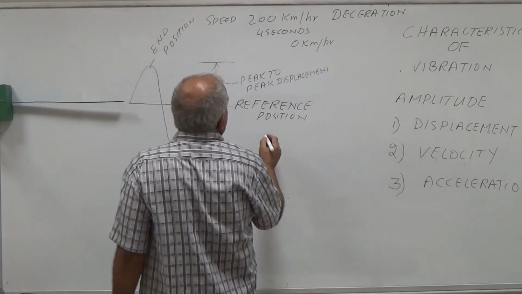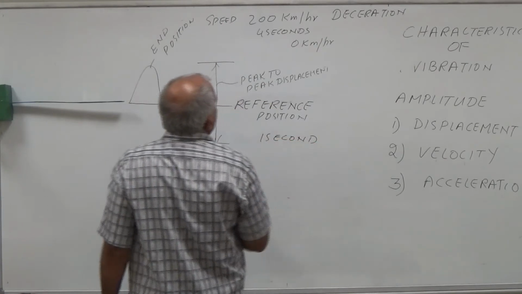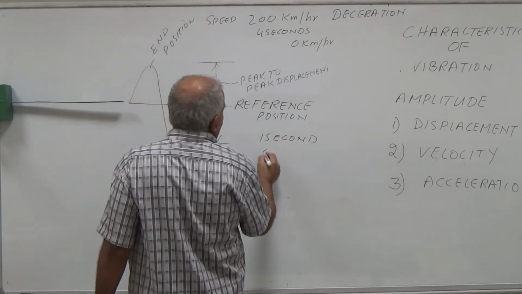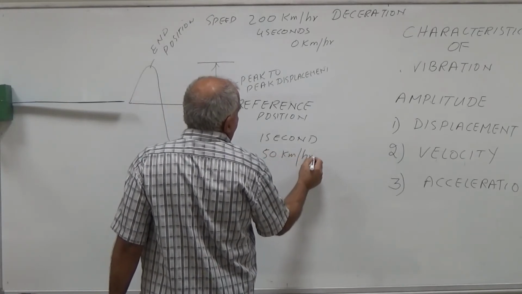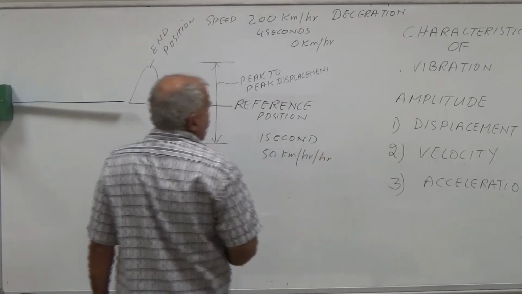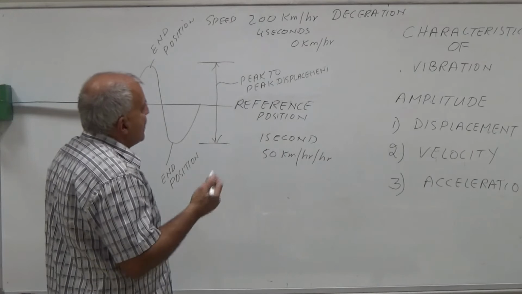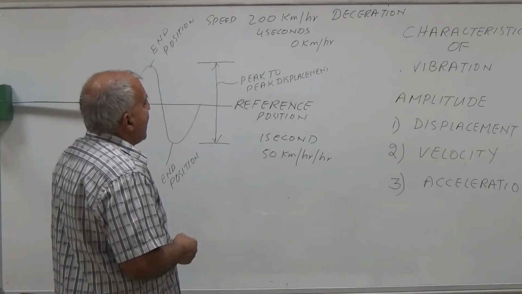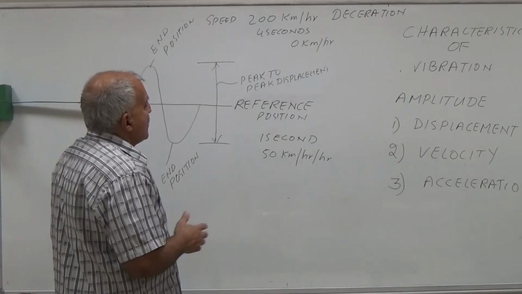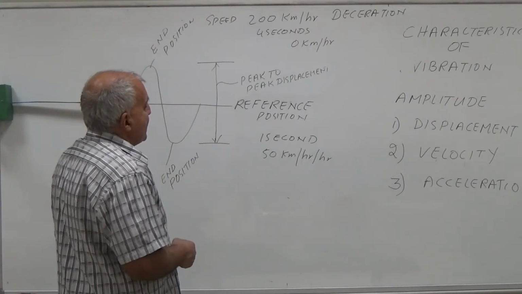So it means in 1 second the speed is going down by 50 km per hour. So in 4 seconds it will come from 200 to 0. Every second the car has lost its speed by 50 km.